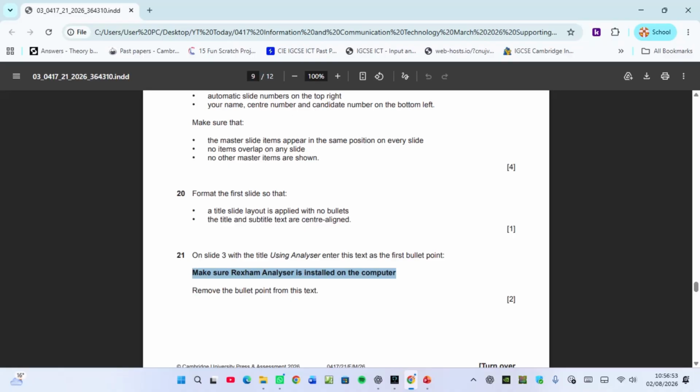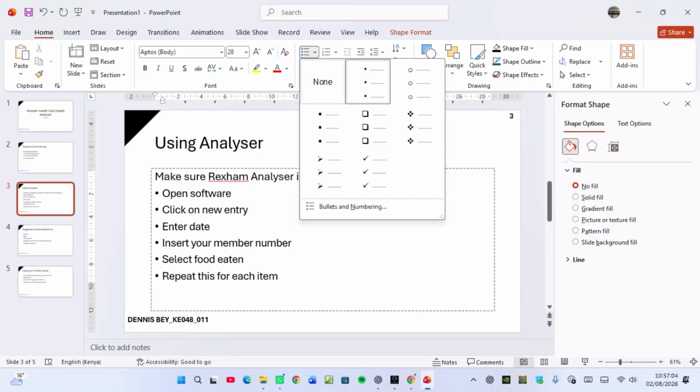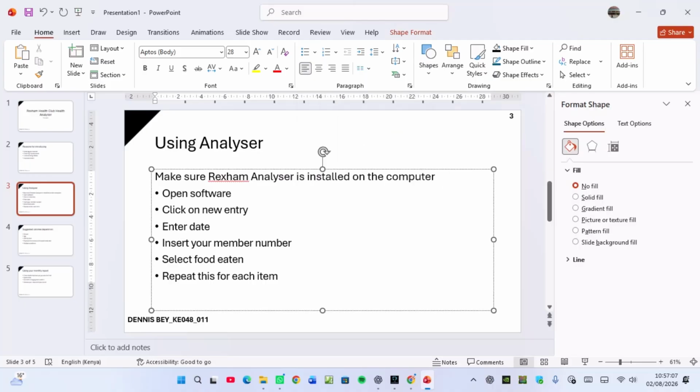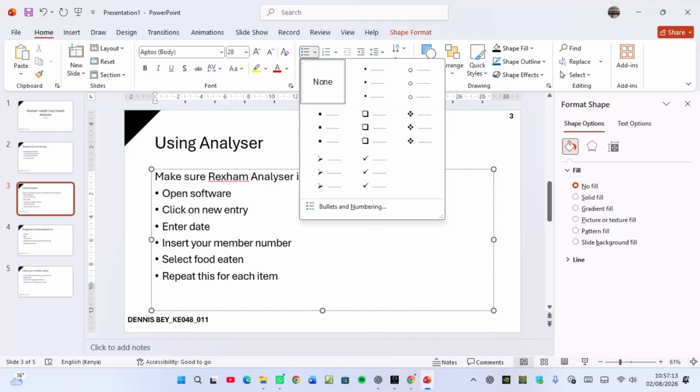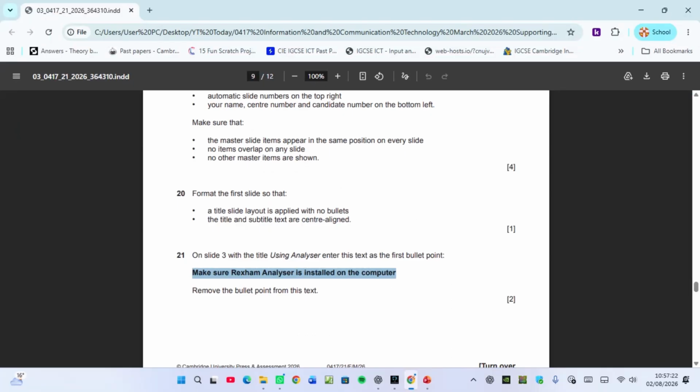Now they want us to remove the bullet point from this text as the first bullet point. They're testing out removing the bullets. So you click here and then you come to bullets and then you say none. That is already removed. You just click none on the bullet point. What I did, I clicked on this arrow, then I selected none. So there's no bullet on the first line, which we have just typed in. Remove the bullet, those are 2 marks.